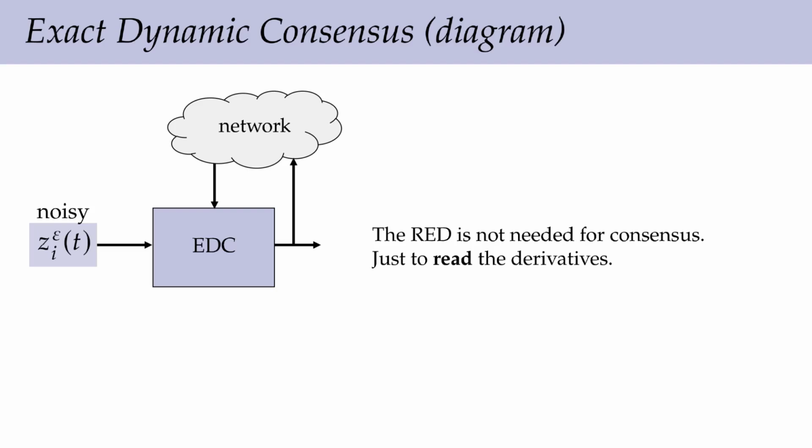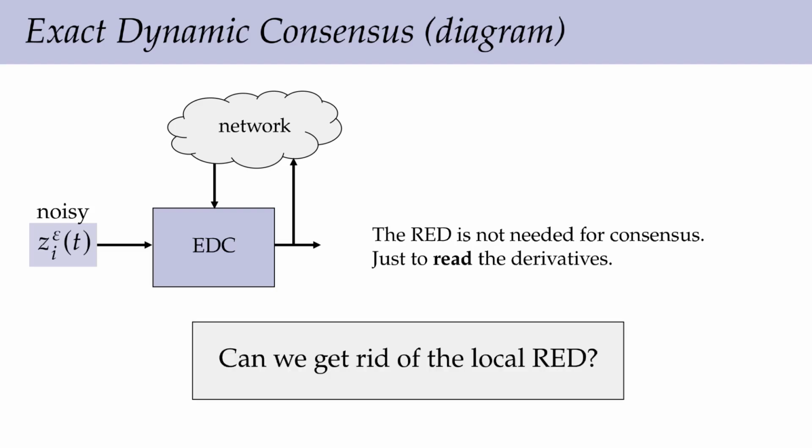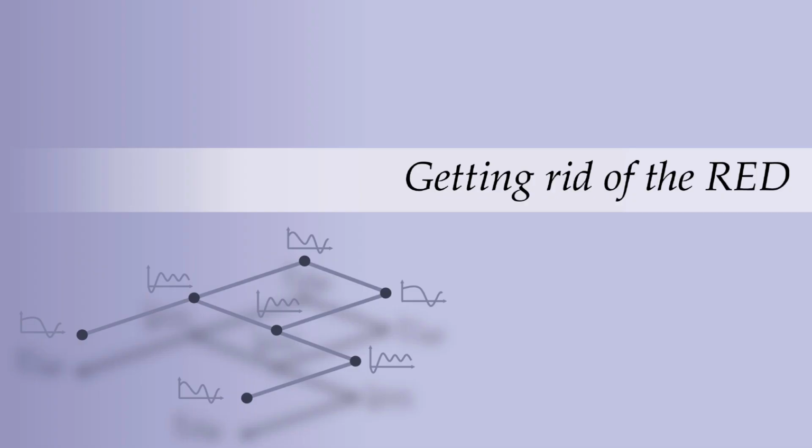Note that we can remove the robust exact differentiator since it is not needed for consensus. However, without this block, we lose the capability of reading the estimates of the derivatives of the global average signal. This begs the question if we can get rid of the local differentiator without losing the global differentiation capability. Let me explain our solution for this problem.